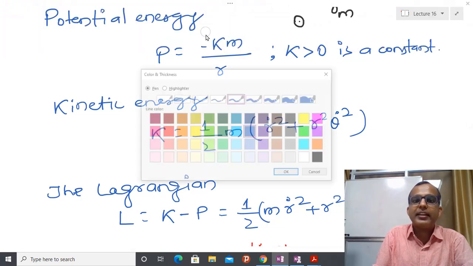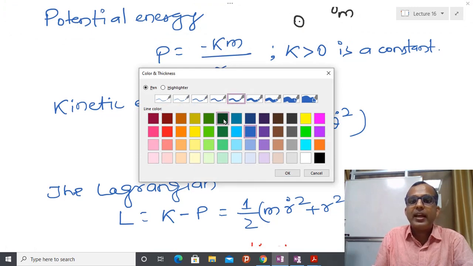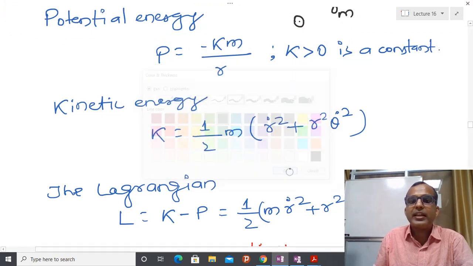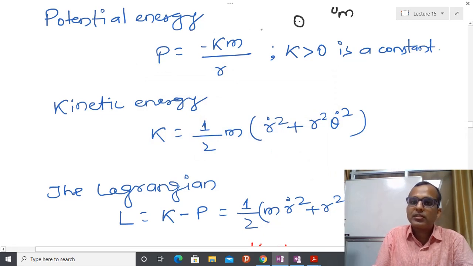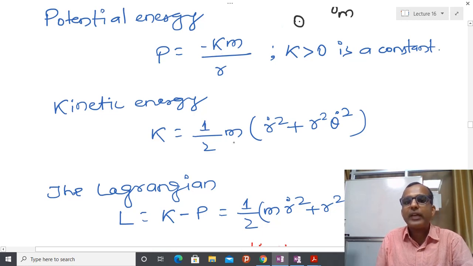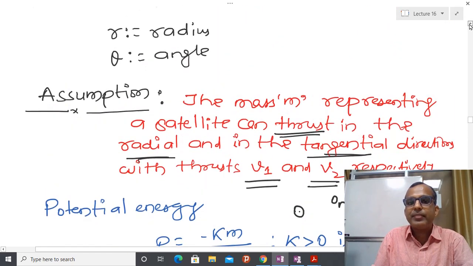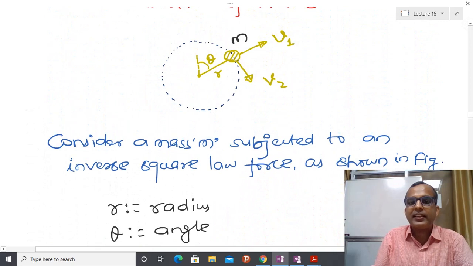So that gives us some kind of constant, and I am assuming that constant is the multiplication of some constant G and the mass of earth, called k. So that is a constant. And the kinetic energy, how to calculate the kinetic energy? That is half m, and here I have two directions. Basically I have to send this satellite to a certain orbit, so I am telling that this radius is also changing with respect to time, and due to that reason r dot comes into the picture.